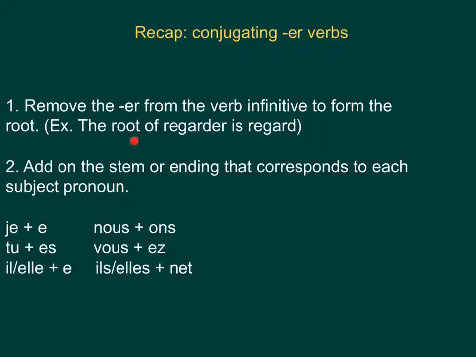So for example, the root of regarder is regard. After that, we're going to add on the stem, sometimes called an ending, that corresponds to each subject pronoun. So for je, you add an E; tu, ES; il, elle, E; nous, ONS; vous, EZ; ils, elles, plural, ENT.